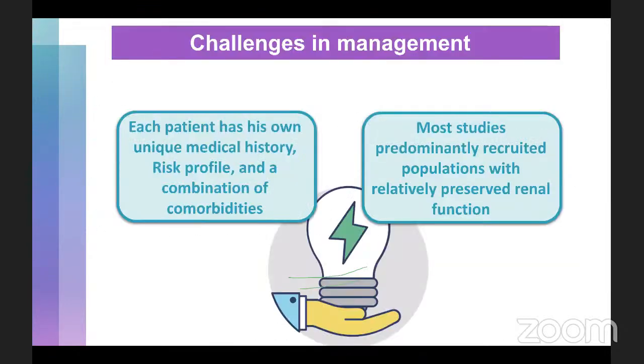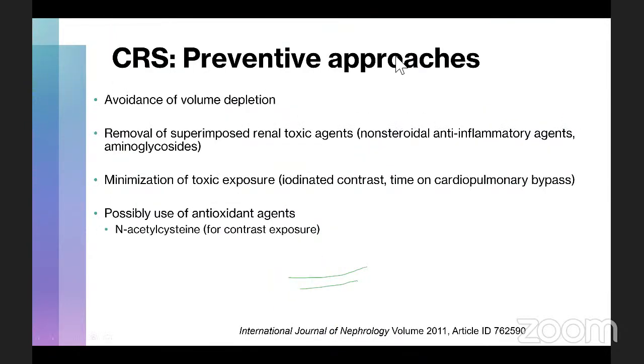Regarding the preventive approach, always try to see to it that a few risk factors are addressed before you plunge on to treatment. See to it that the patient is not volume depleted. Remove other superimposed nephrotoxic drugs such as NSAIDs or aminoglycosides if they are prescribed for any other reason. Minimize the toxic exposure. For example, a patient who has acute coronary syndrome and you're planning for PCI, we are going to use contrast.